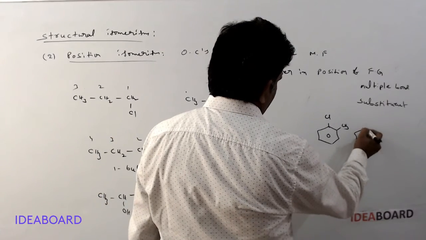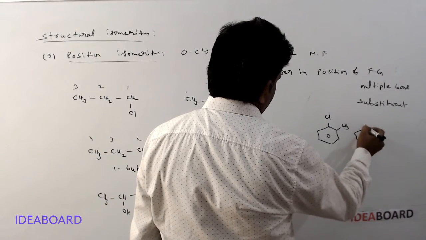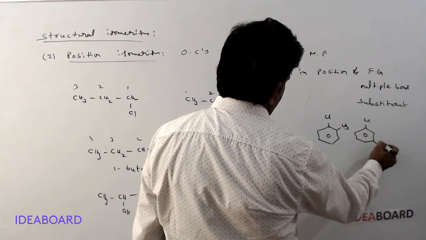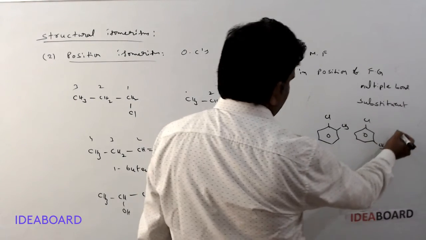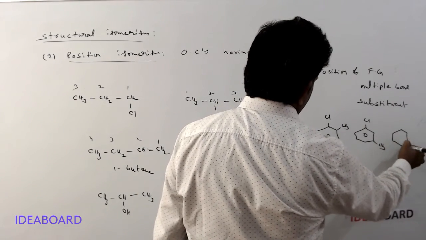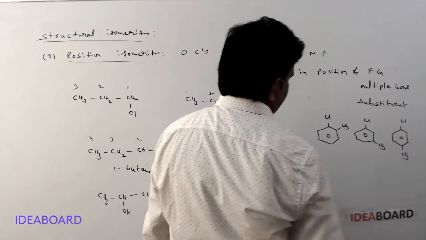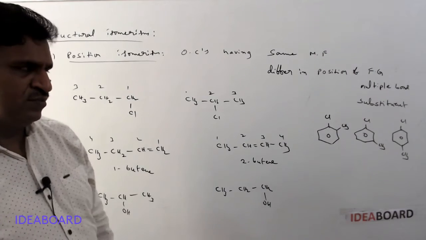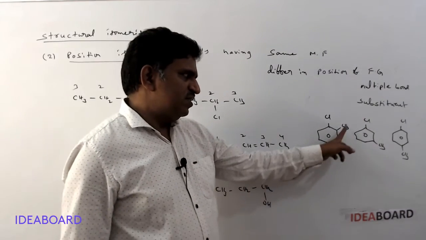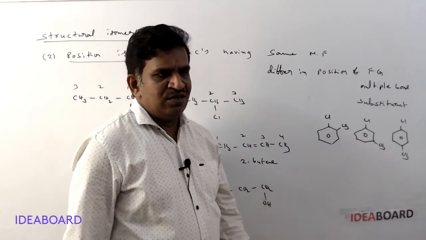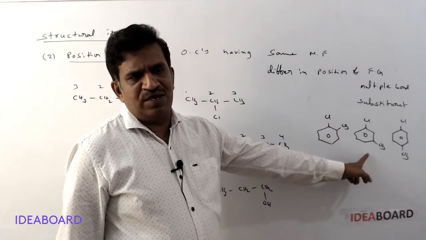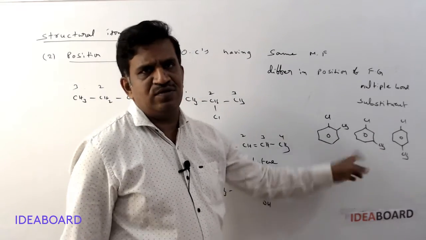And if the methyl group position is at a different place, this is metachlorotoluene. And if chlorine is present at para position to the methyl group, this is parachlorotoluene. So the methyl group position is changing, and so this is orthochloro, metachloro, parachlorotoluene.